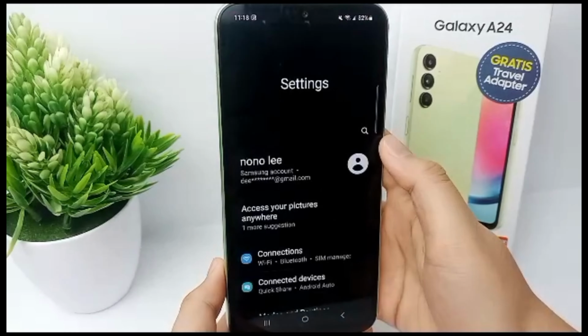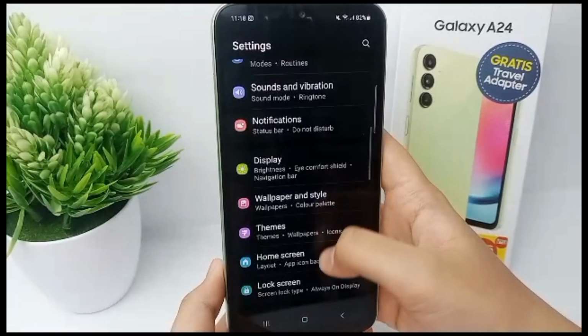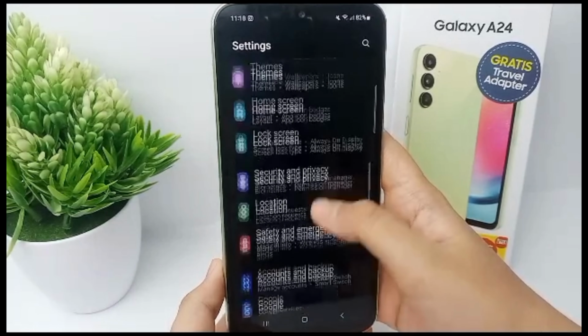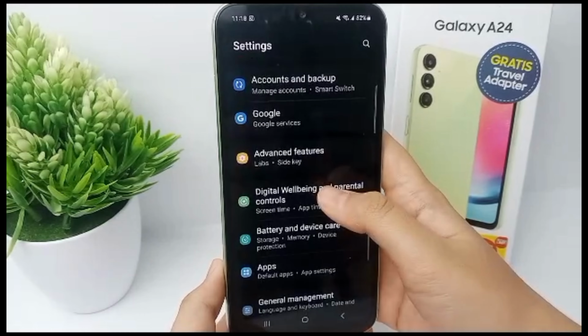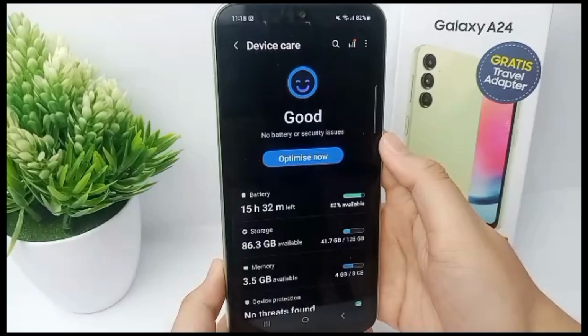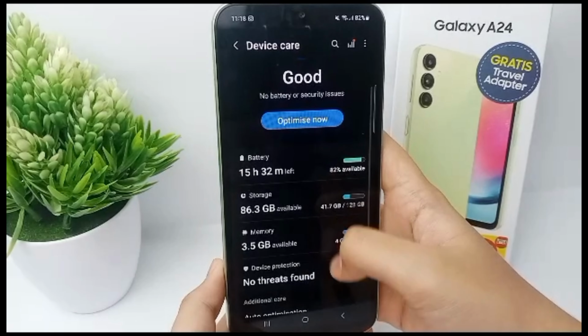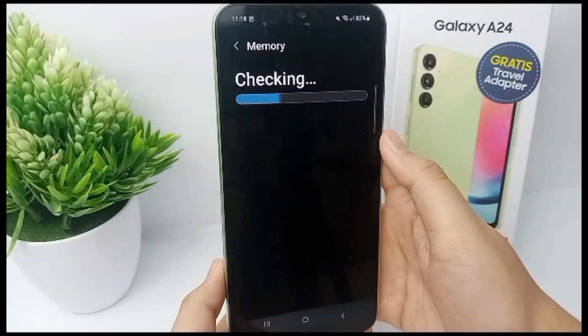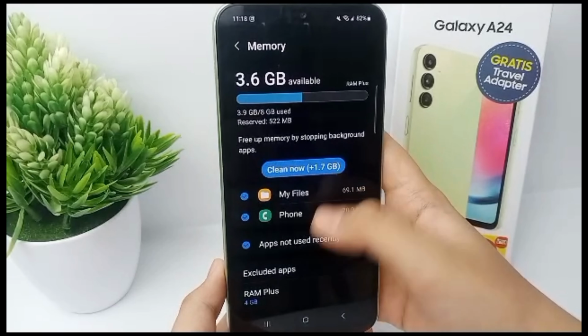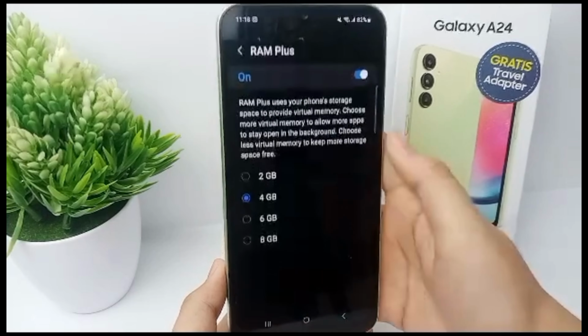Okay, go to Settings and then scroll down, and then scroll down again until you find Battery and Device Care. Alright, click Memory and then go to RAM Plus.